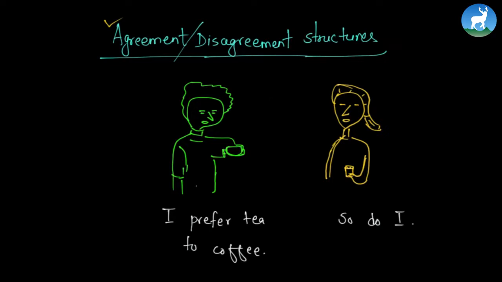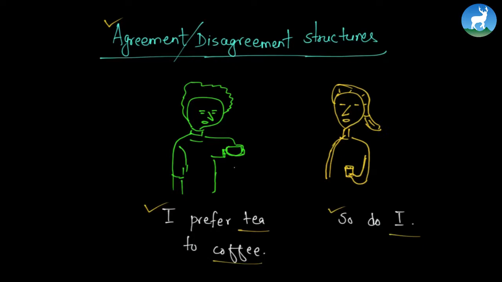We have a boy and a girl, and they're having a conversation. The boy says something and the girl says something, and they are having a kind of mutual agreement. Let's start with what the boy says. The boy says, "I prefer tea to coffee." And the girl says, "So do I." So they're having a conversation.